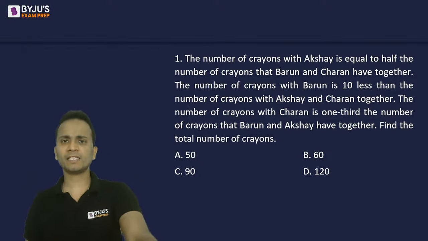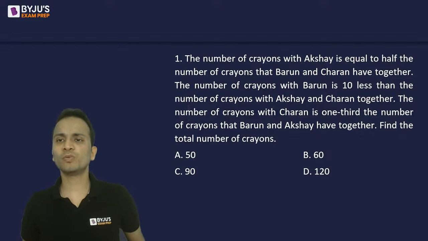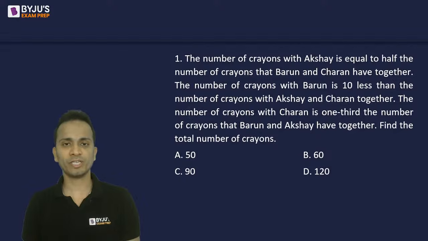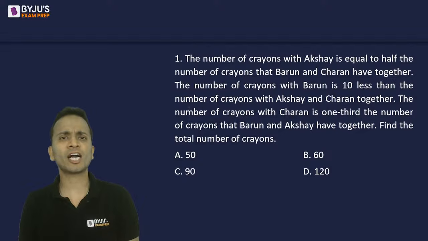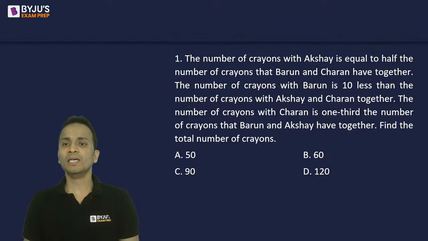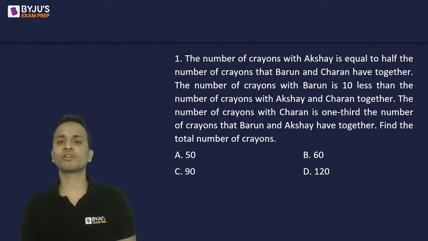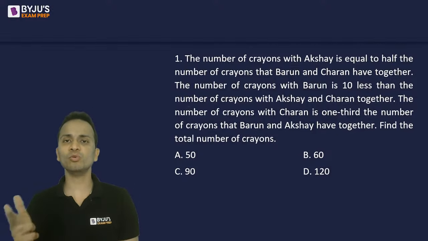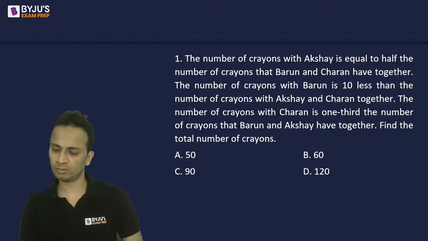So the question says that the number of crayons with Akshay is equal to half the number of crayons with Varun and Charan together. The number of crayons with Varun is 10 less than the number of crayons with Akshay and Charan together. Then the third equation will be: the number of crayons with Chetan is one third the number of crayons with the other two together. Find the number of crayons in total.